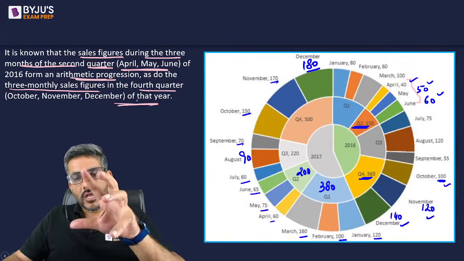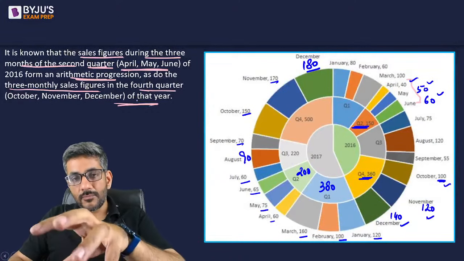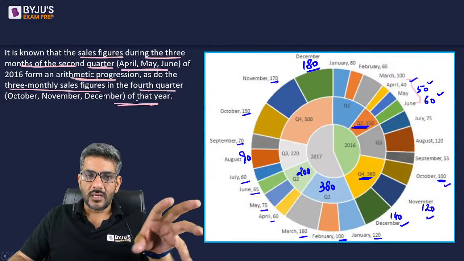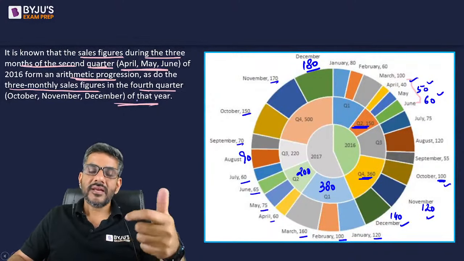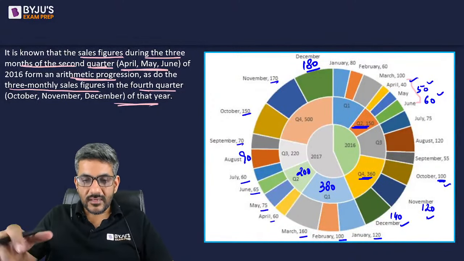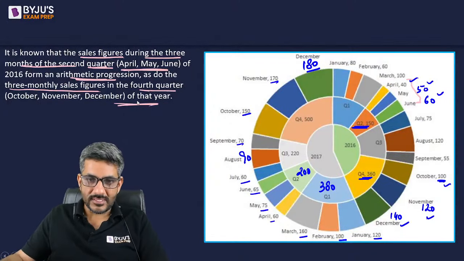So what I have done, I have written all these figures in a table to show it to you. Of course, I cannot put this picture on every page because I have to put the question as well. So therefore, I made a table to make it clear for you what the month-wise figures are, what the quarter-wise figures are. Through that you can answer your questions.